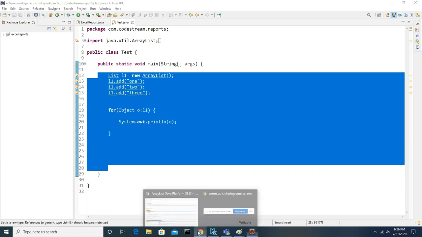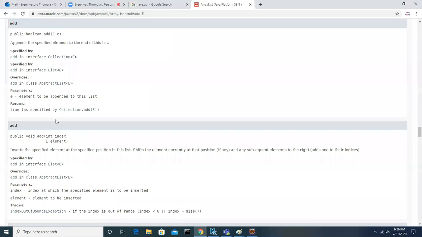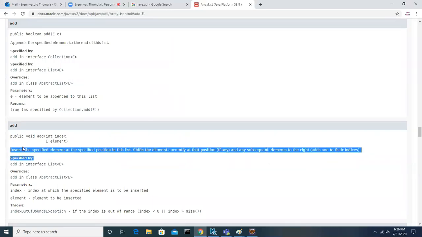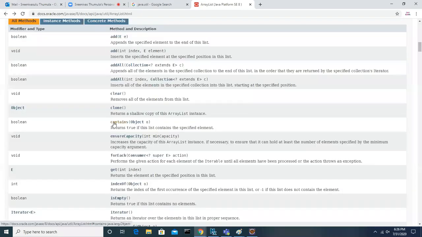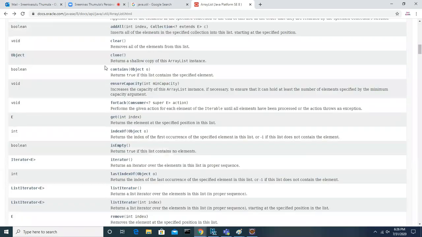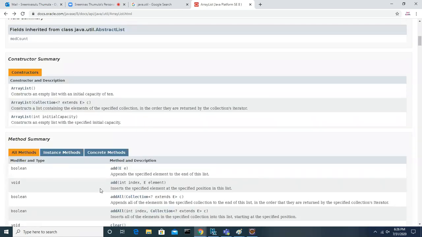Even if you forget something, you can go to the documentation, look at the add method, and not only the add method, any method, and read the information. You can understand the purpose of that method. We have contains method, ensureCapacity method, get method, indexOf method, isEmpty method. You can play with the methods, add elements, and use these methods to see how each works.